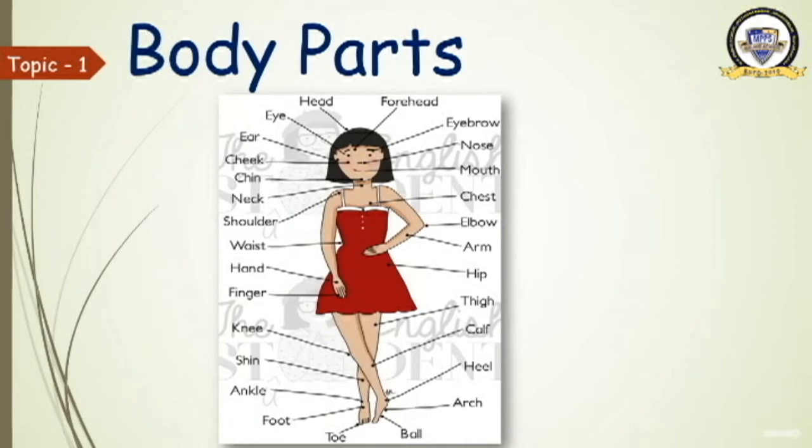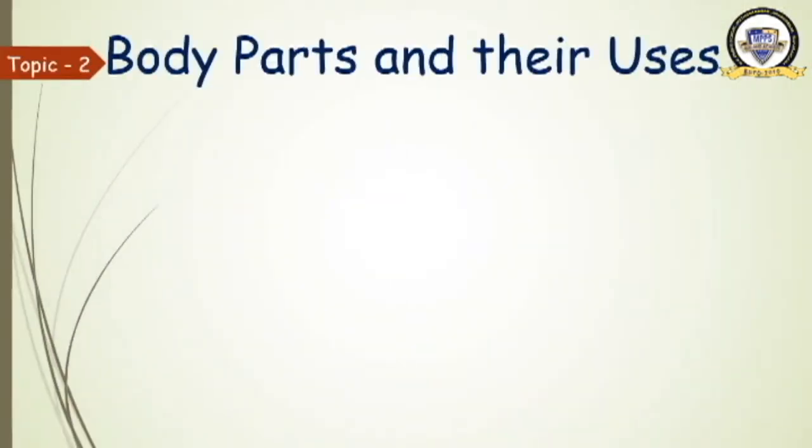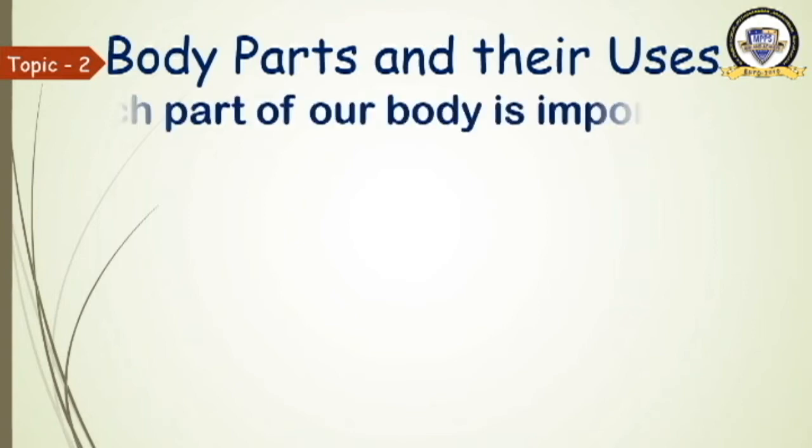We will learn about these body parts and their uses. These body parts are of many use for us. What do we do with these body parts? Let us see. Each part of our body is important.